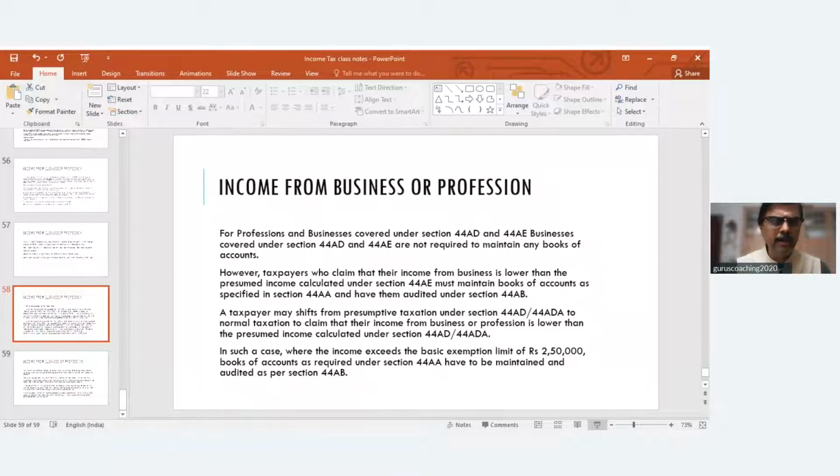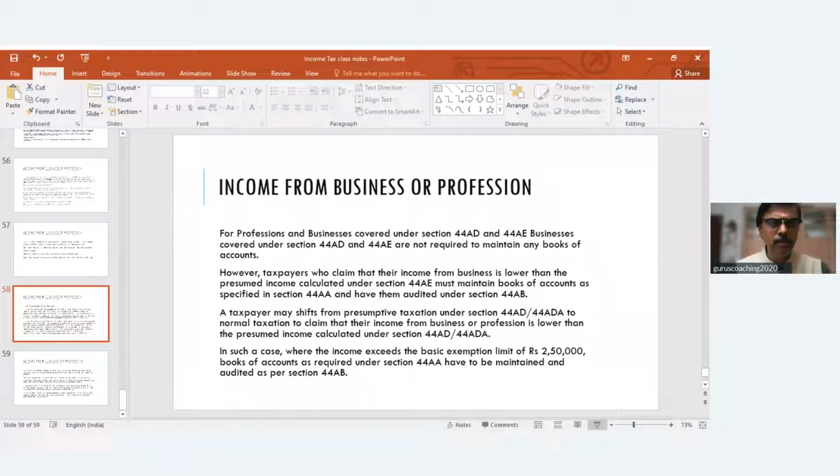So for small to medium practitioners, if turnover annually does not cross 50 lakhs, then you can opt for this presumptive tax. And the income shall be declared at 50% of the turnover. If an assessee wants to declare an income lower than this, you need to maintain books of accounts and also get it audited. For a practicing professional with a turnover of 45 lakhs, straight away 50% of that is my profit or income.